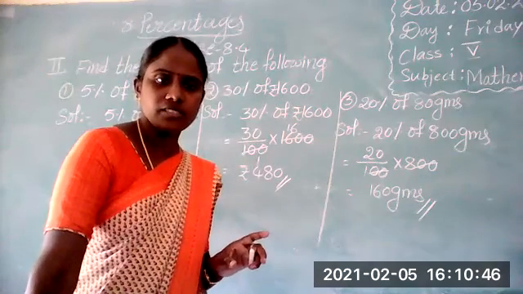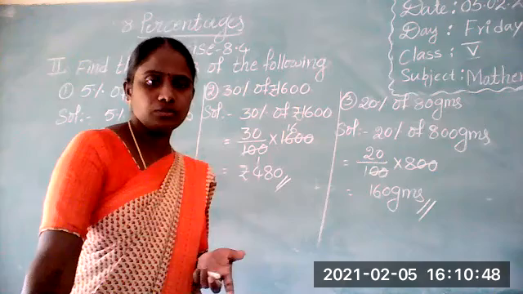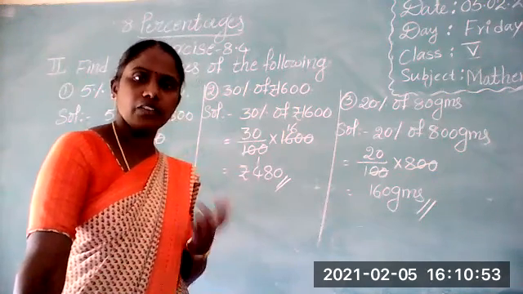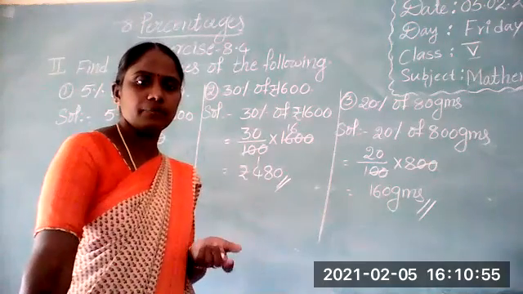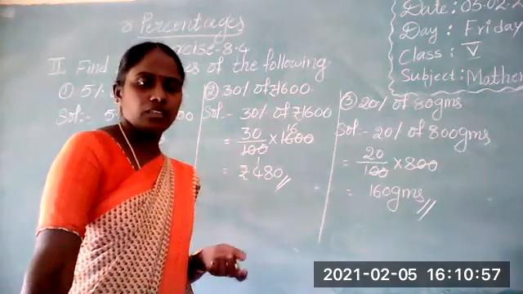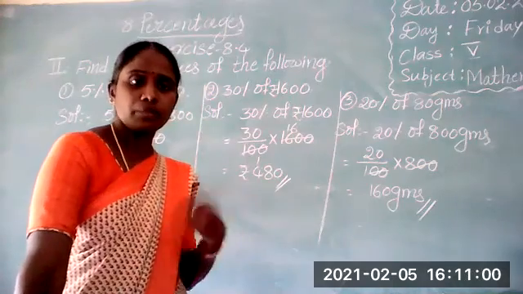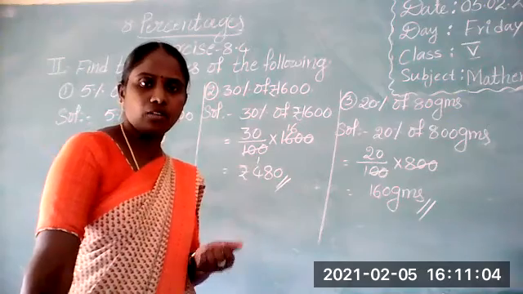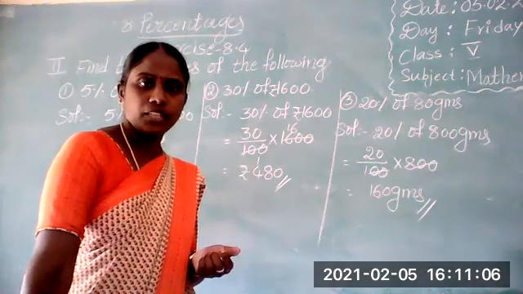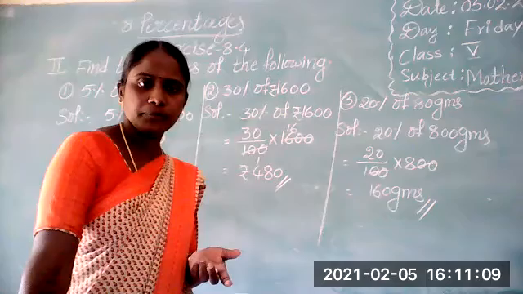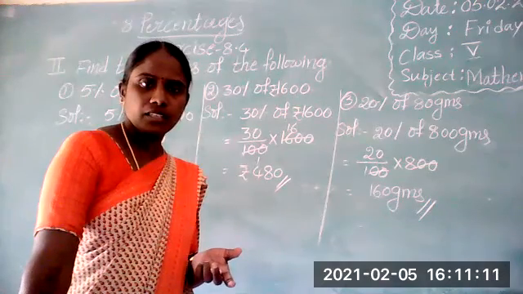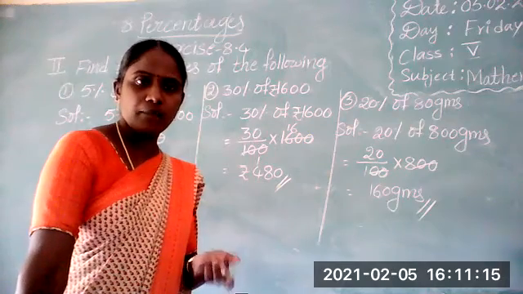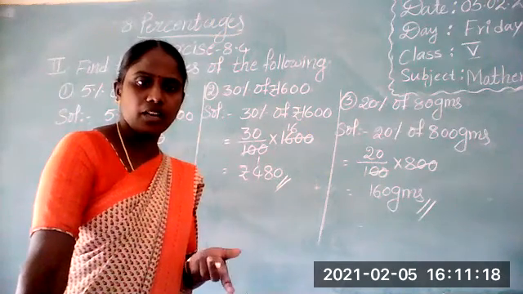Say yes or no. If you understand, say yes. Otherwise, if you want me to explain once again, say so. For explanation, do you want one more or not? Can you complete the remaining problems? Sana, Bhavani, Akshaya, Nirma. Yes.